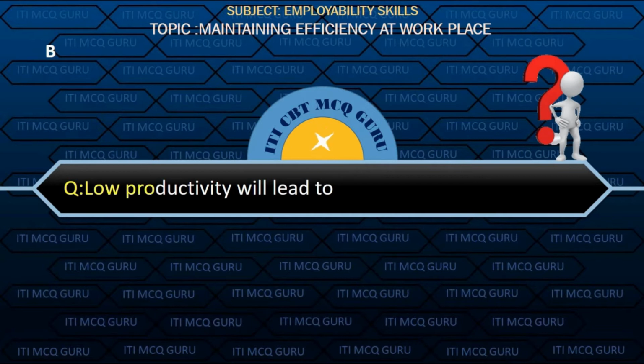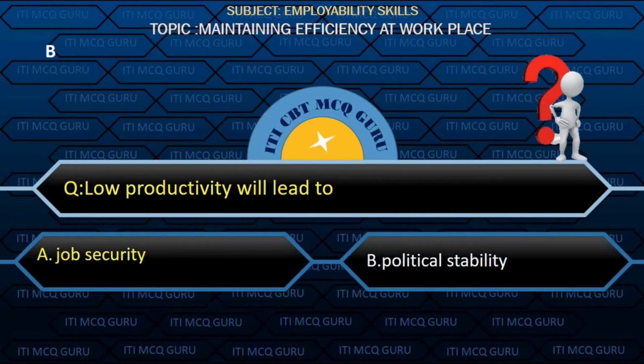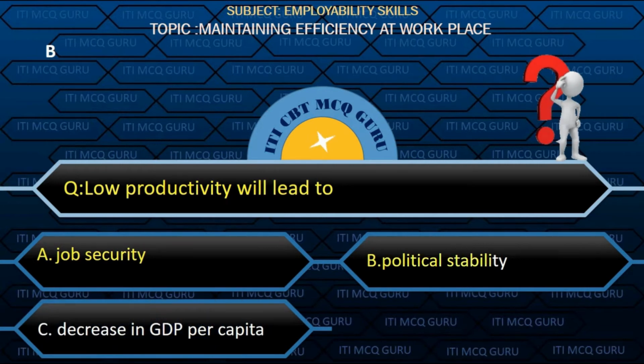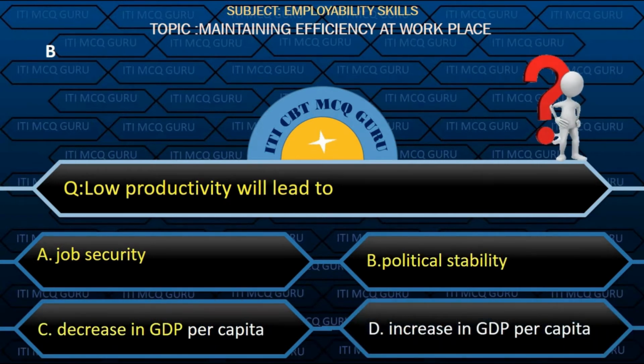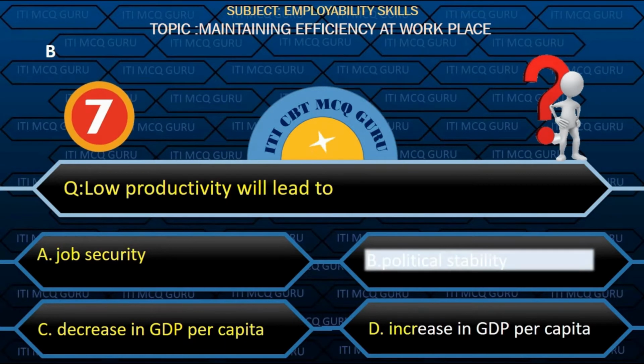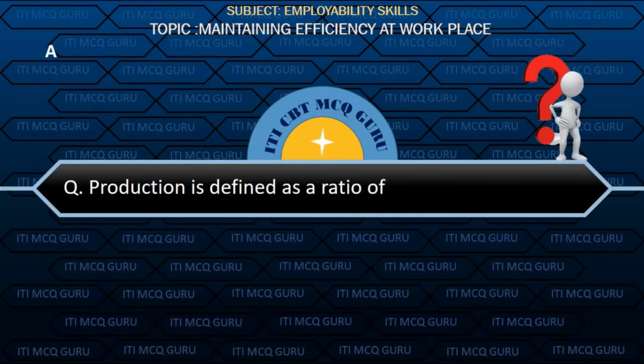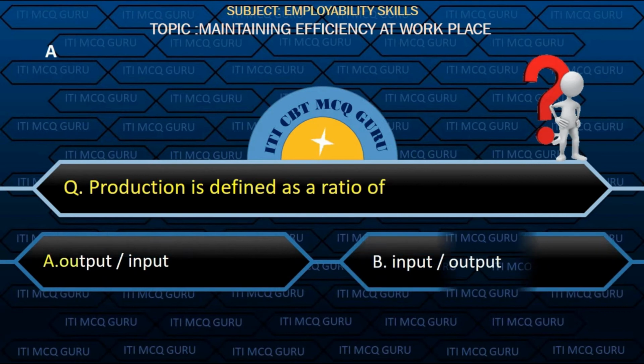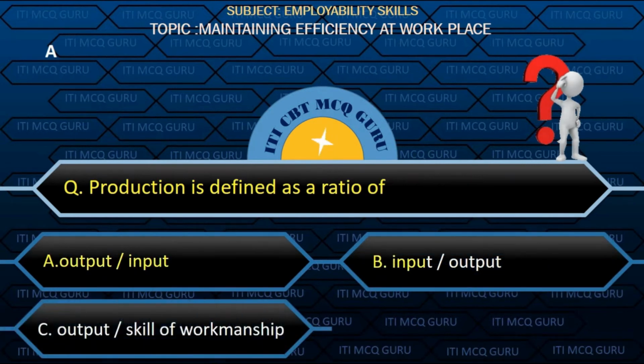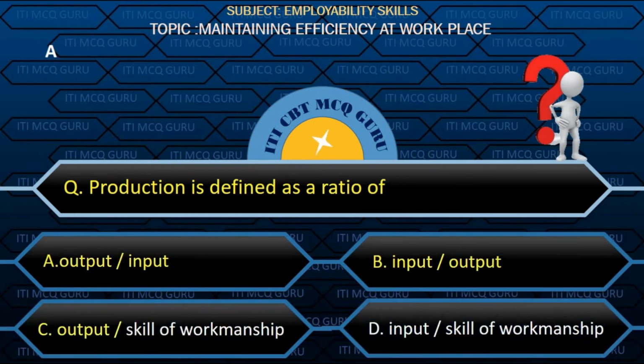Low productivity will lead to option B, political stability. Production is defined as a ratio of option A, output into input.